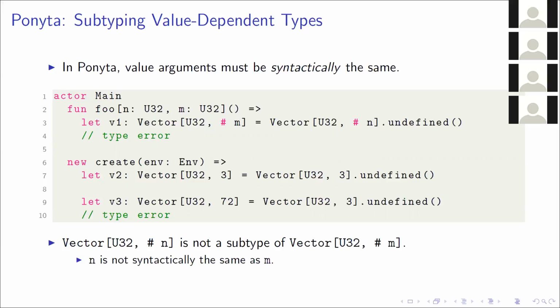I'm going to give a couple more examples here at line 7. We can assign a vector of U32.3 to a vector of U32.3, but we can't assign a vector of U32.3 to a vector of U32.7. 3 and 7 aren't syntactically the same.